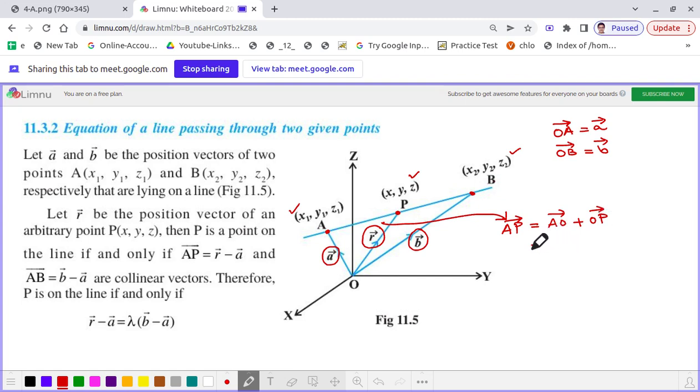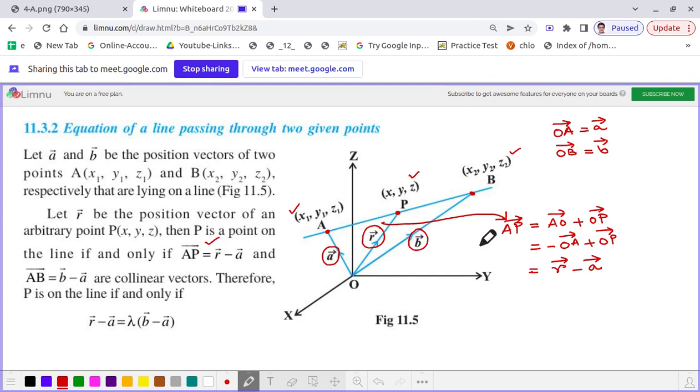Vector AO is nothing but minus of vector OA plus vector OP. So that means we get AP equal to OP minus OA. Now what is OP? OP is the vector R, and OA is A. So vector AP is nothing but R vector minus A vector, which is written here.